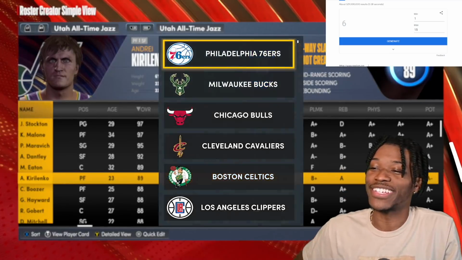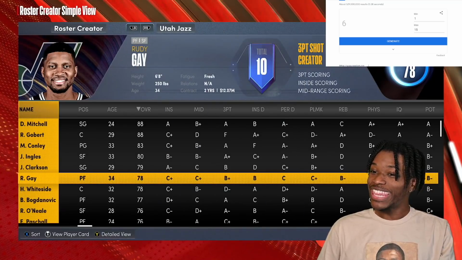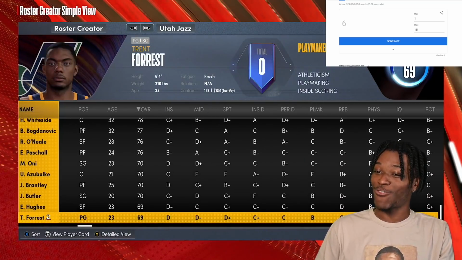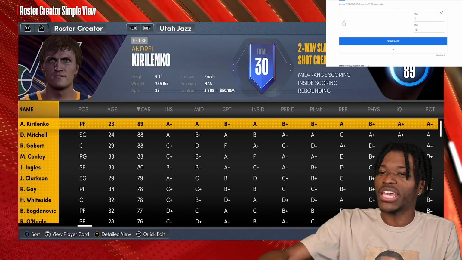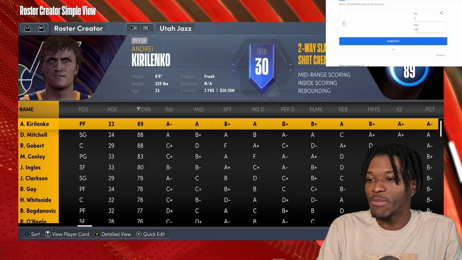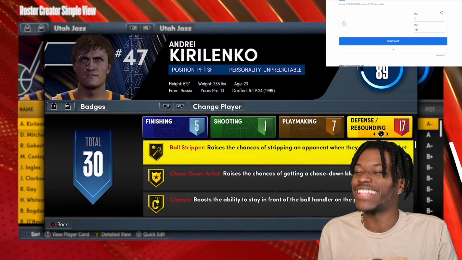AK-47 is coming back to the city of Utah. And at the power forward position, they could actually use AK-47. That's really great. He immediately comes in, and he's the best player on the team overall wise. I don't expect him to average a lot of points, but if he has a ton of defensive badges,